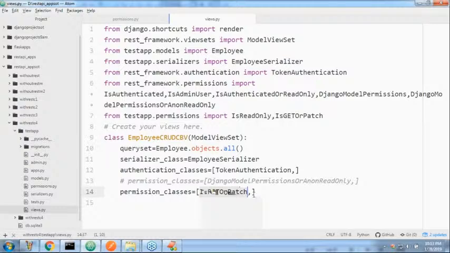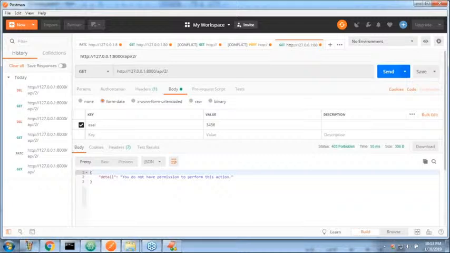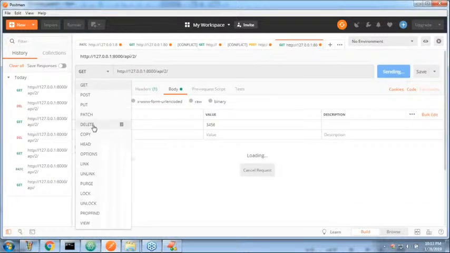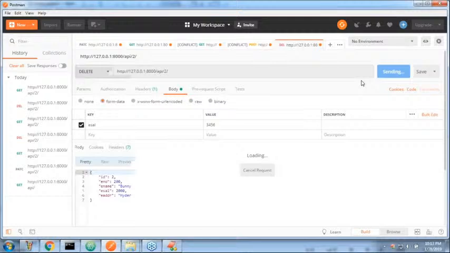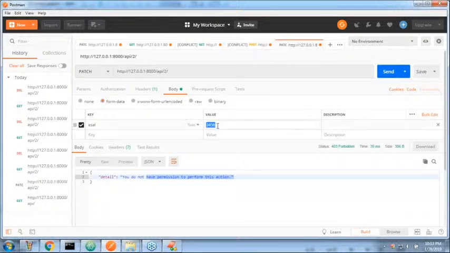I'm trying to perform the get operation. Yes, perfectly, it provides the response. Now I'm trying to perform the delete operation. You do not have access permissions. Wow, good. Now I'm trying to perform the patch operation. In the patch operation, for salary, I want to set 3456. I want to update the salary.